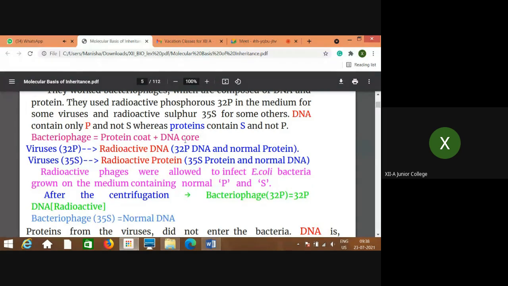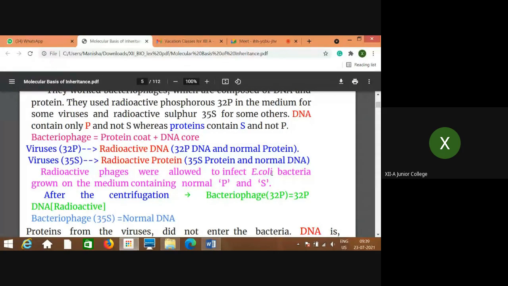DNA is the core, so with the heavy isotope of phosphorus, only the core will be radioactive. So after the centrifugation, when these radioactive phages were allowed to infect E. coli bacteria, what was observed?